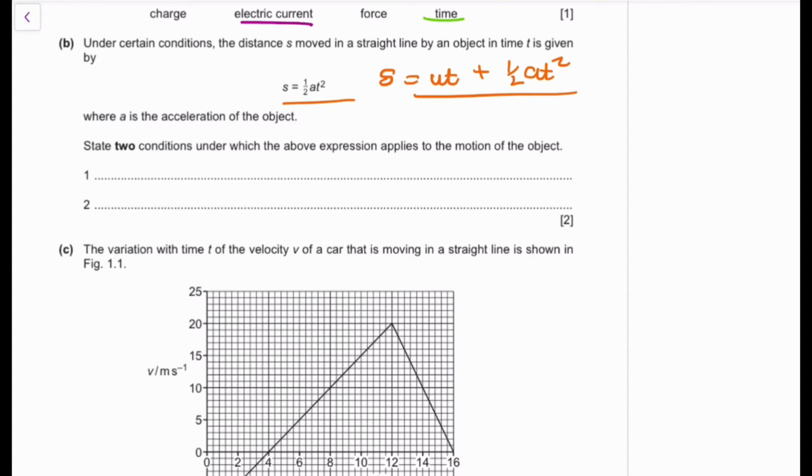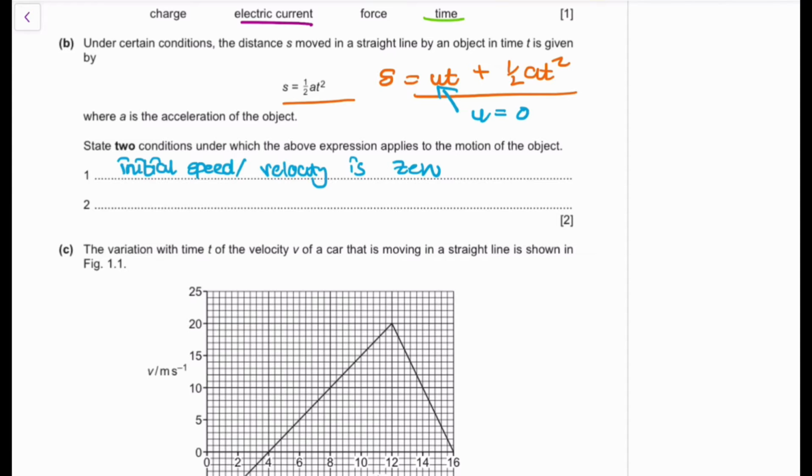So the only logical explanation is that u has to be equal to 0 for that expression to disappear. So an assumption that we're going to make is that the initial speed or velocity of that object is going to be 0 for that particular object itself.